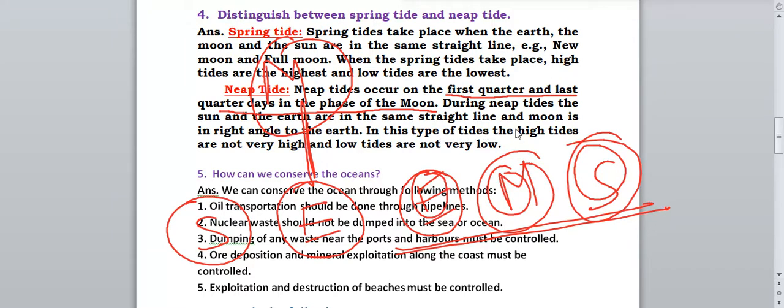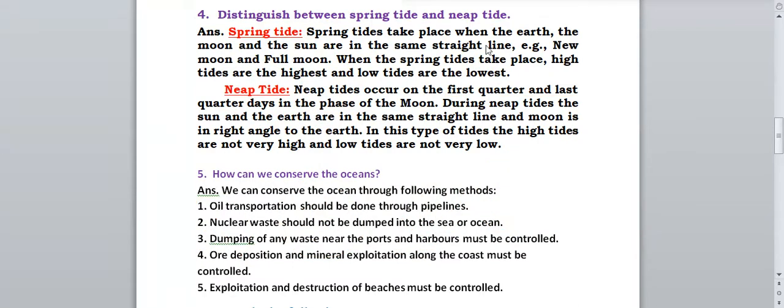In this type of tides, the high tides are not very high and low tides are not very low. So what you have to write for neap tides? It will occur on the first quarter and last quarter in the phase of the moon.